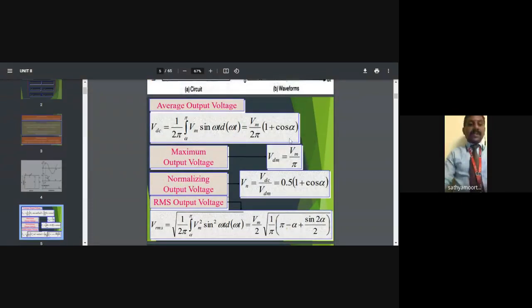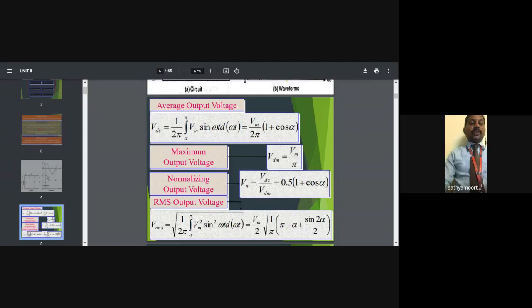Okay, now the derivation portion comes for the average output voltage. Now you see VDC is the DC output term, equal to 1 by 2 pi. What is meant by 1 by 2 pi? The 2 pi is a fully completed cycle. The output we get is a single portion only, so we put 1 by 2 pi. Suppose we got double the output, then we would put 2 by 2 pi. Here we get the output from only one portion, so we put 1 by 2 pi.